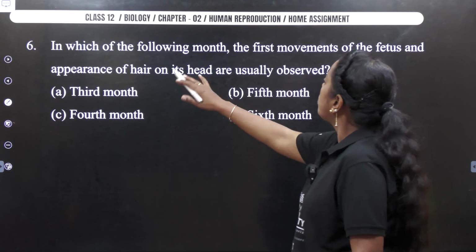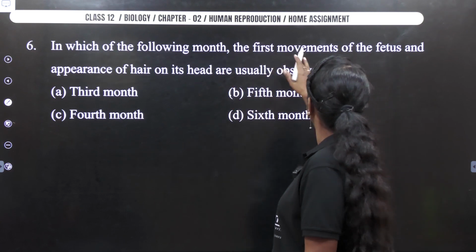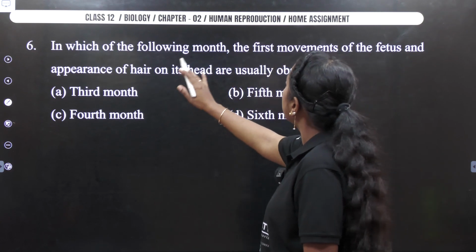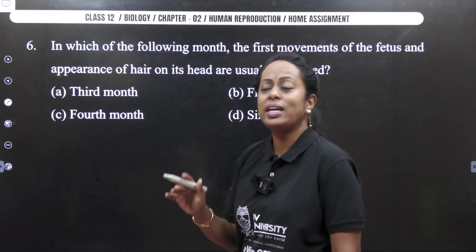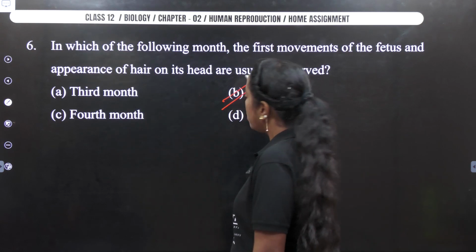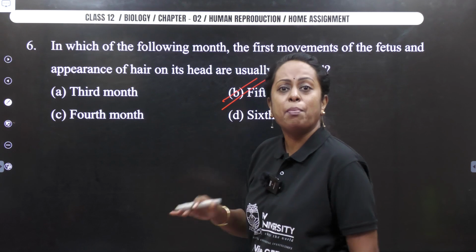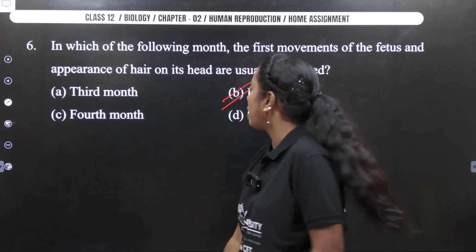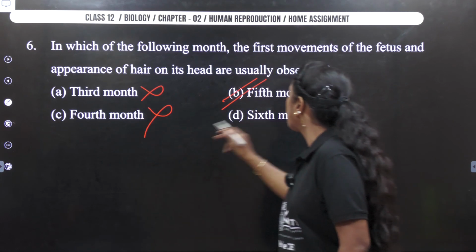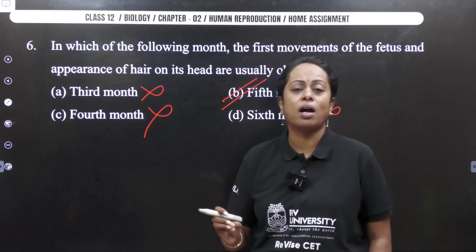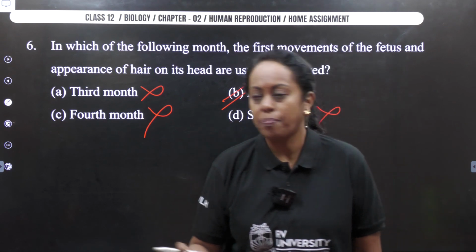Now next, which of the following month the first movement of the fetus, appearance of hair? Definitely it is the 5th month. Please check out your textbook for this. You have different stages in development taking place. Read your NCERT. So it's not 3rd month, it is not 4th month, it is not 6th month. Answer becomes 5th month. Okay.